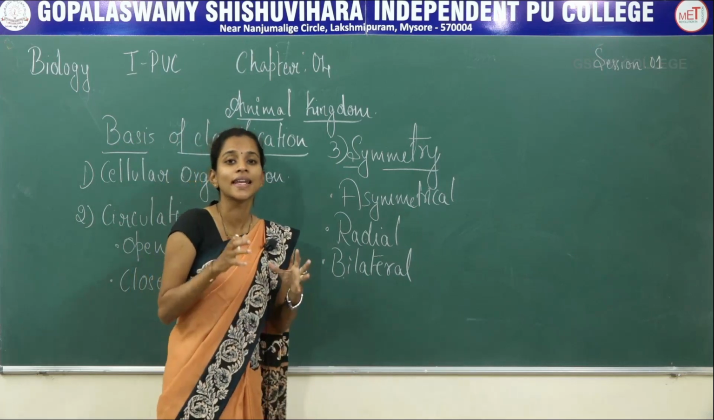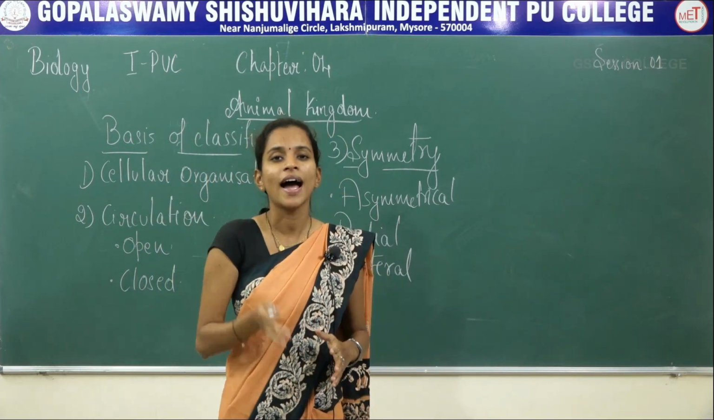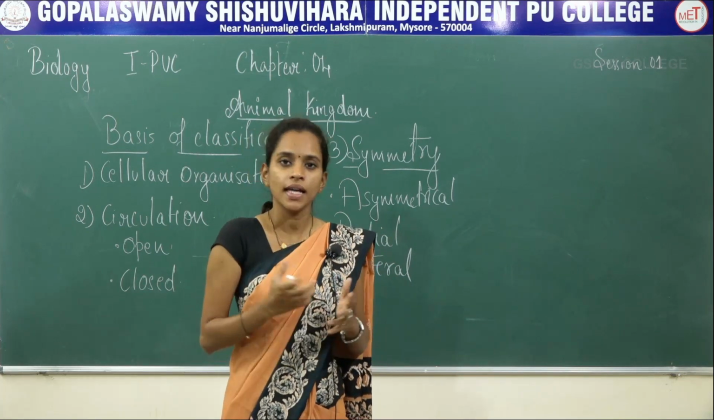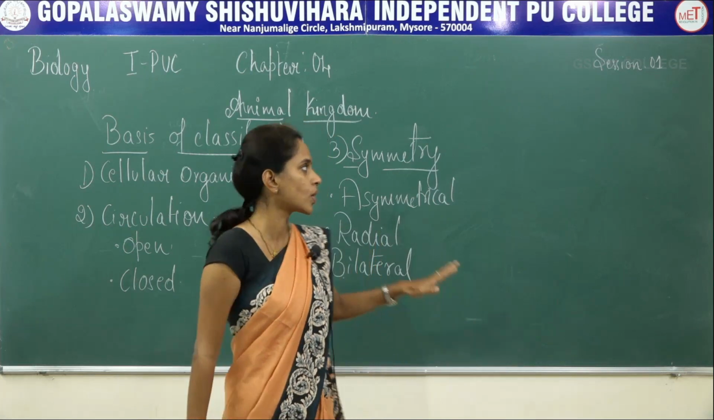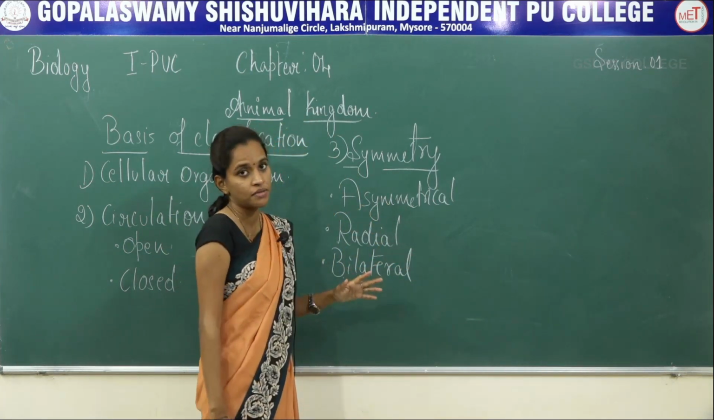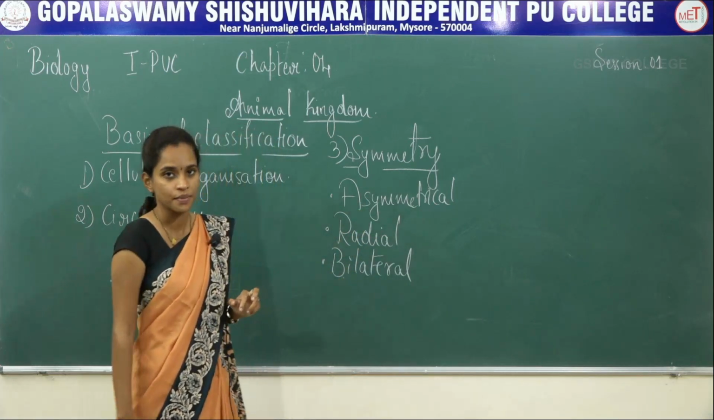Symmetry means it is arrangement of the organs or organ system within the body, and if you cut the organism you have to observe them in equal parts. That is what is called symmetry. So here there are three different types of symmetry: asymmetry, radial symmetry and bilateral symmetry.